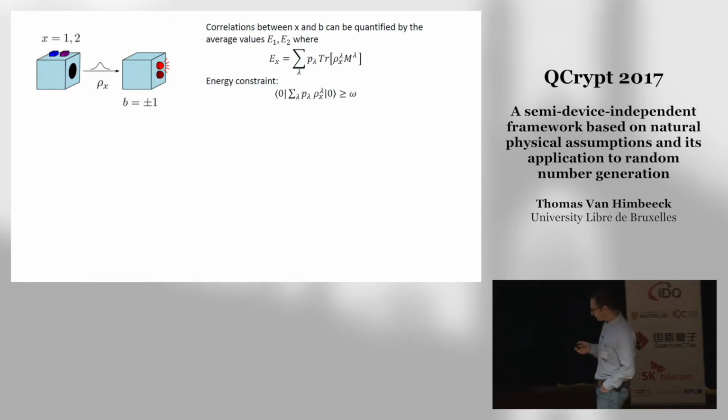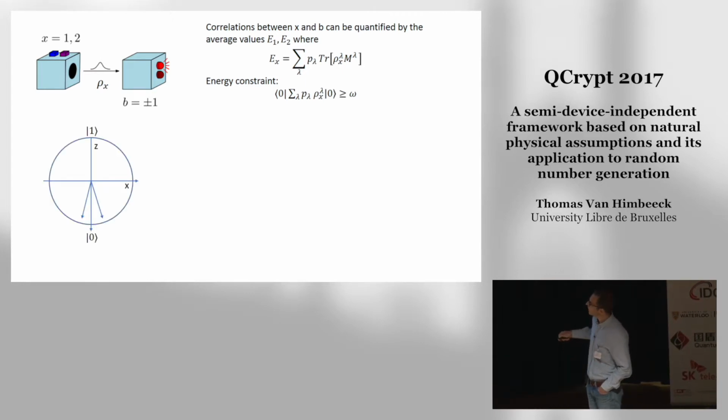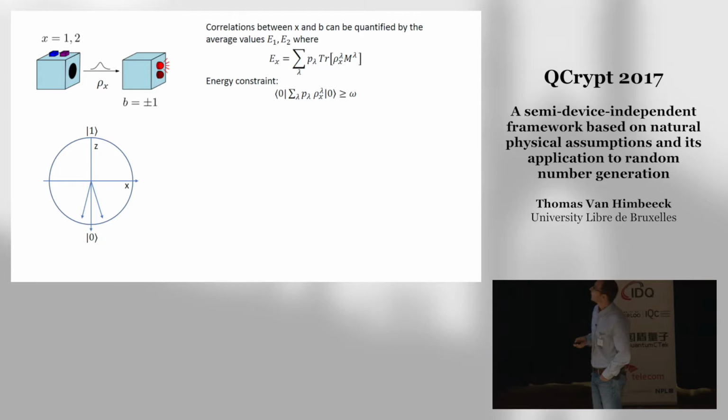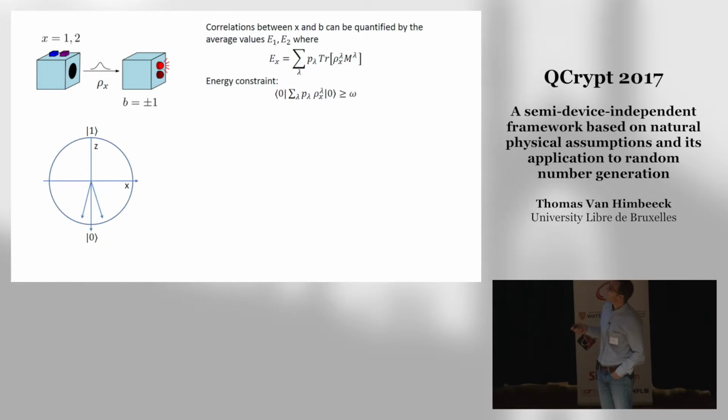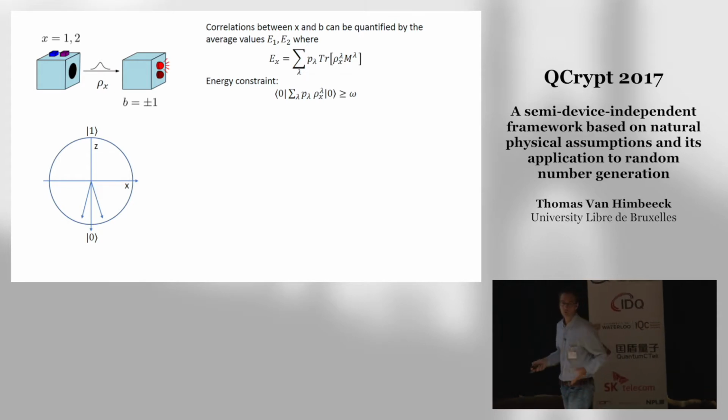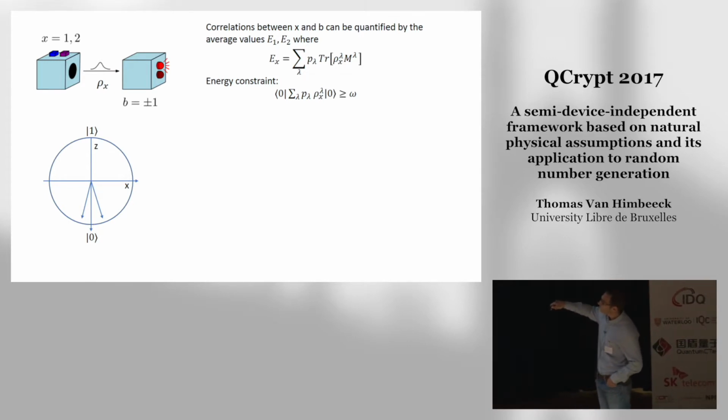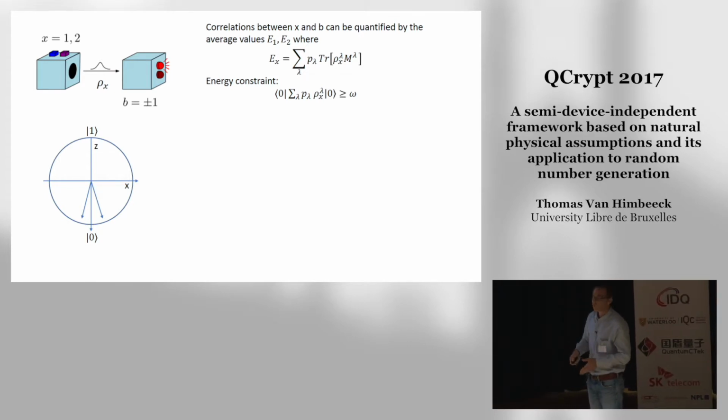What can I conclude? Well, assume that the vacuum is represented by this state, which is pointing in the minus z direction. So since I know that the states emitted by the source are close to the vacuum, they should also point towards this minus z direction, right?